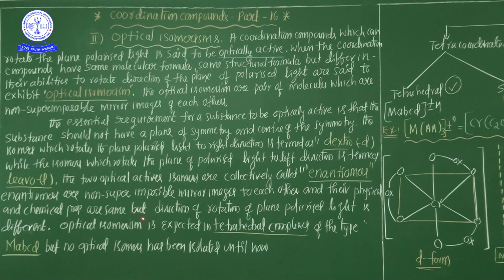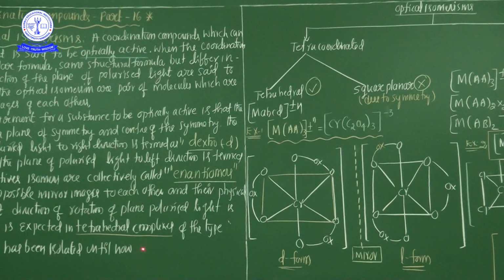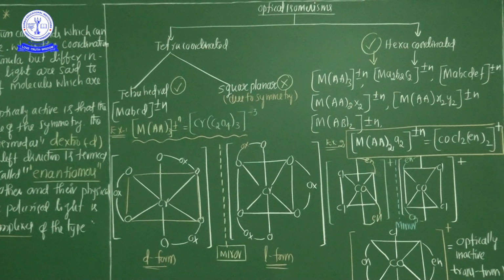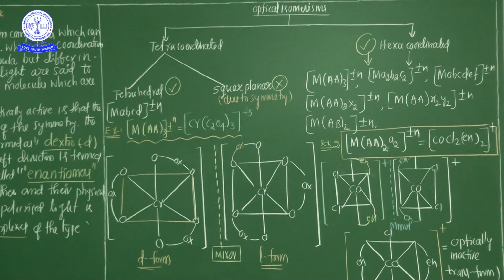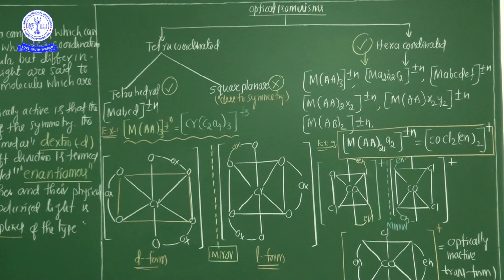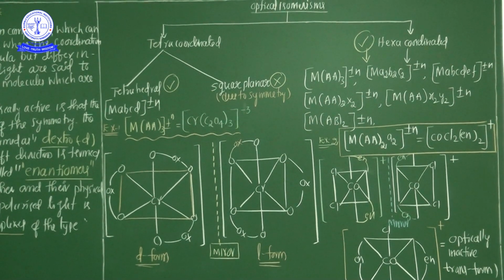Now, optical isomerism is expected in tetrahedral complexes only. Most important, optical isomerism. For example, four-coordination compounds include both square planar complexes and tetrahedral complexes. Among the four-coordination compounds, only tetrahedral complexes show optical isomerism.